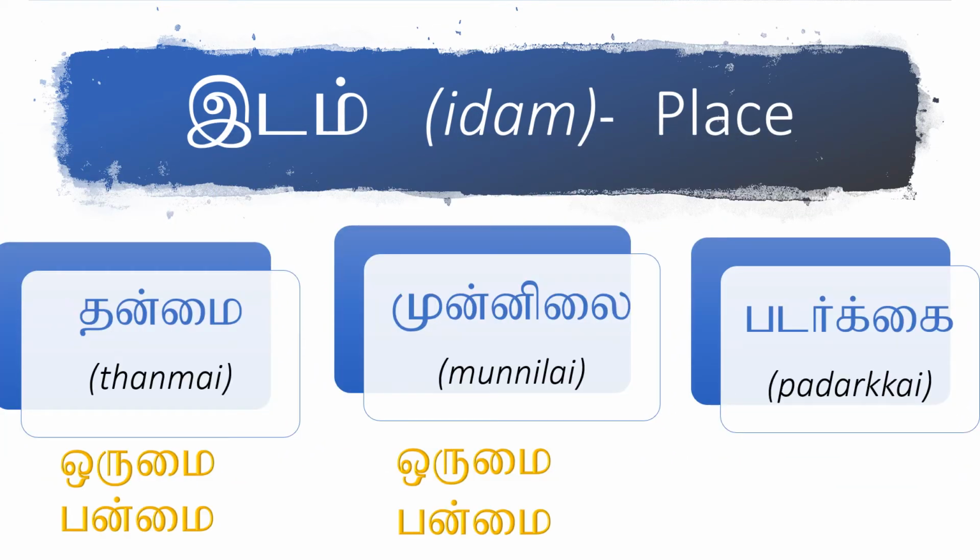The base of a verb will take 2 finite verb forms under thanmai and munnilai based on number.